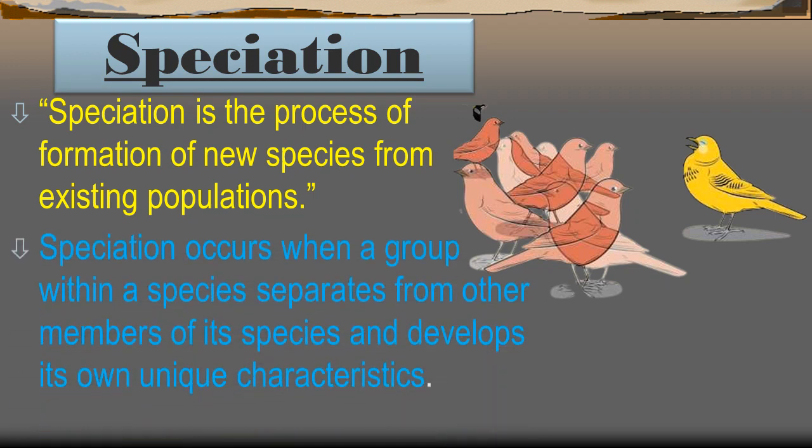Speciation occurs when a group within a species separates from other members of its species and develops its own unique characteristics. That means when a group of a particular population of animals, plants or birds migrates from one place to another, or separates as a group, a new species develops with new characteristics. Their own unique characteristics will be developed within the new species. So this is called speciation.